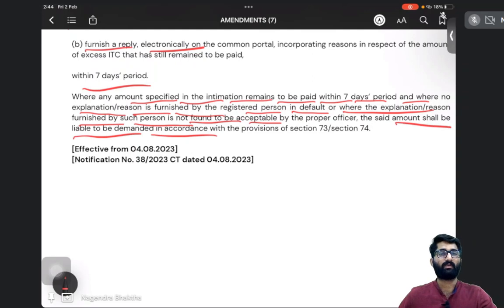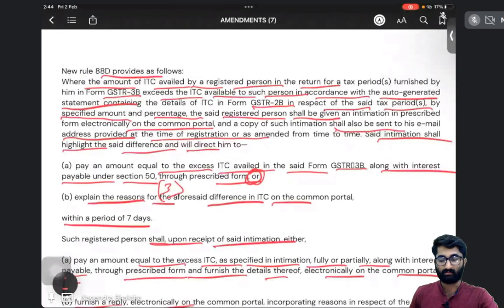So the proper officer will ask you, he will demand, and you have to provide. Okay. And under section 73-74, demand and recovery will apply. What is this demand and recovery? We will study in the final level. So basically, what does this second amendment, this new rule, say, sir? If you ask me, sir, what is this new rule all about?